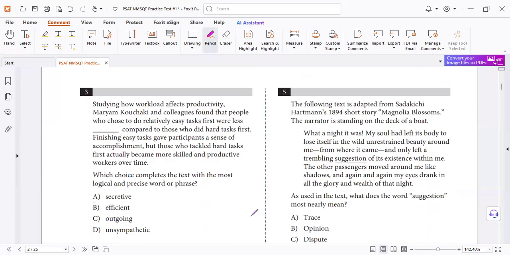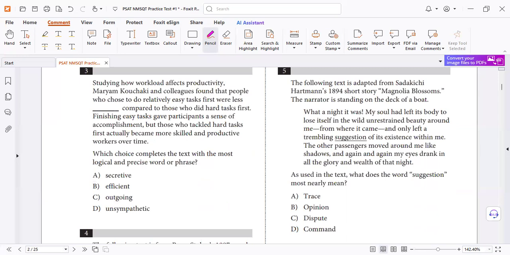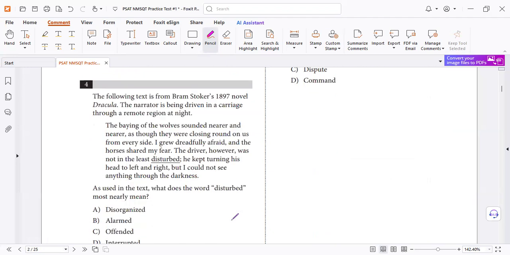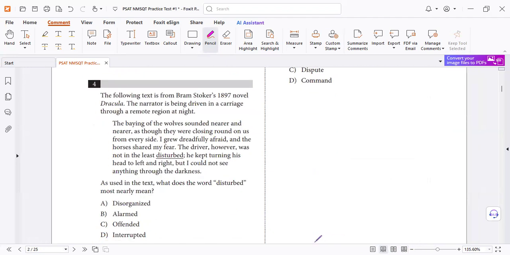Number three. Number three is D. Efficient. Efficient, it is correct. Letter three correct. And number 5 is D. And number four in order.